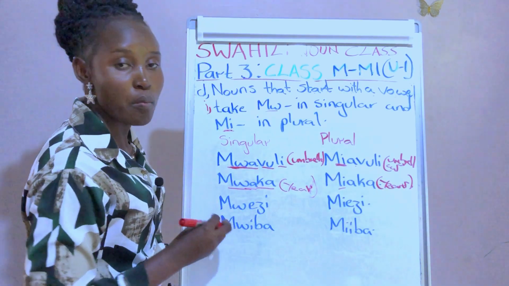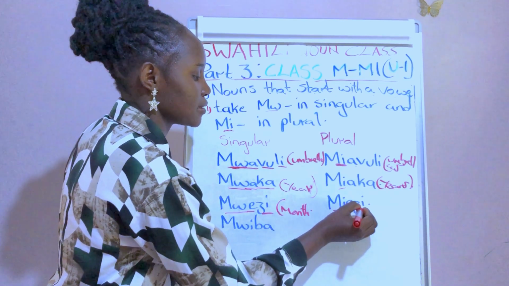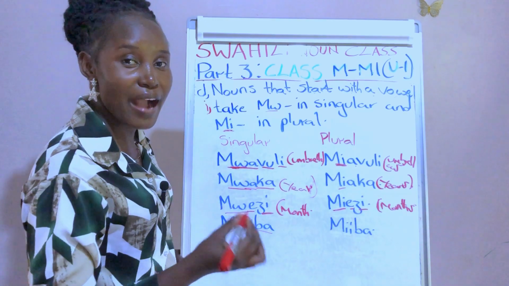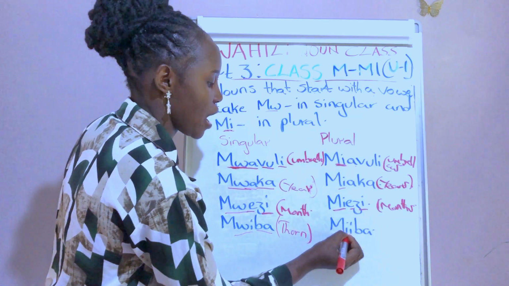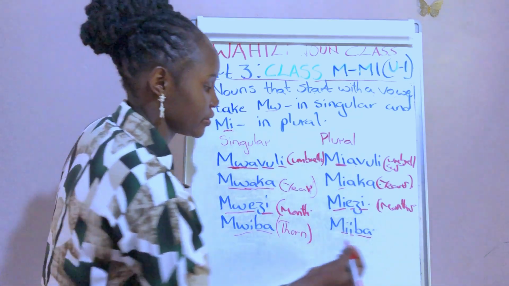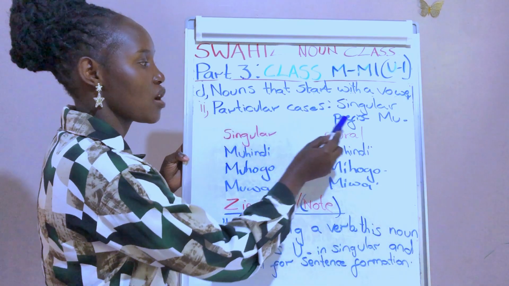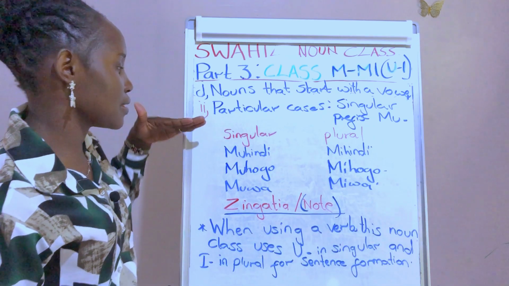Then we have mwezi. This is a month. In plural we say miezi, miezi for months. Mwiba, mwiba for a thorn. In plural we say miiba, miiba for thorns. And still under category D, we have particular cases with singular prefix mu. So let's see the examples in this group.